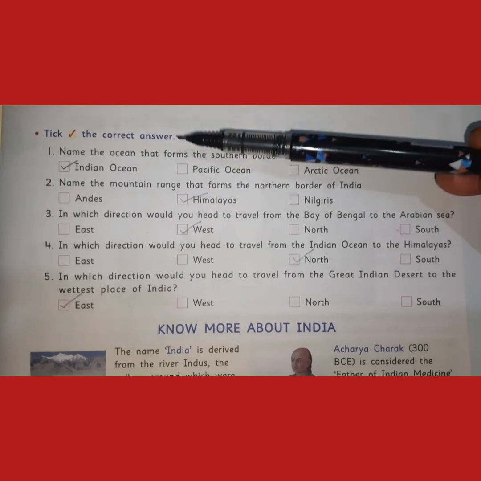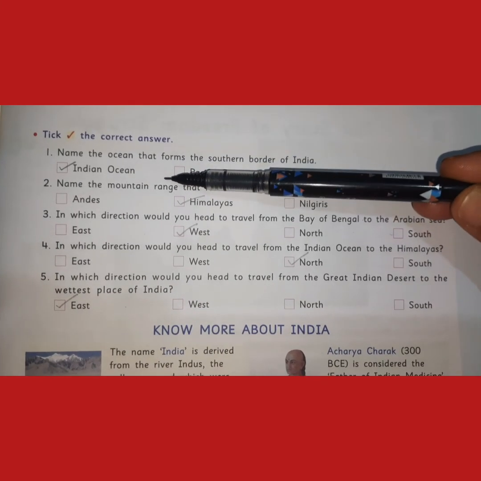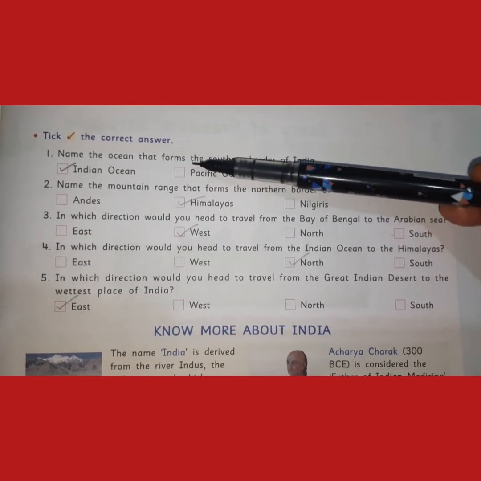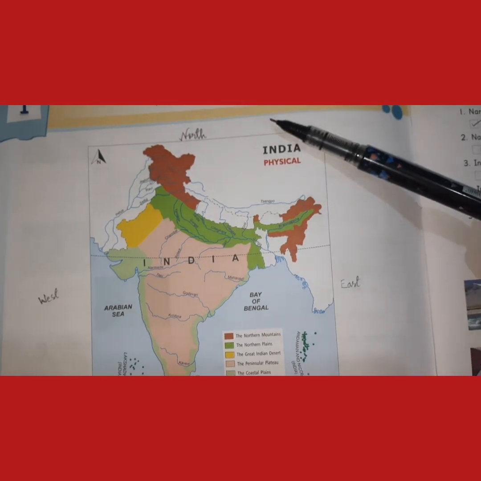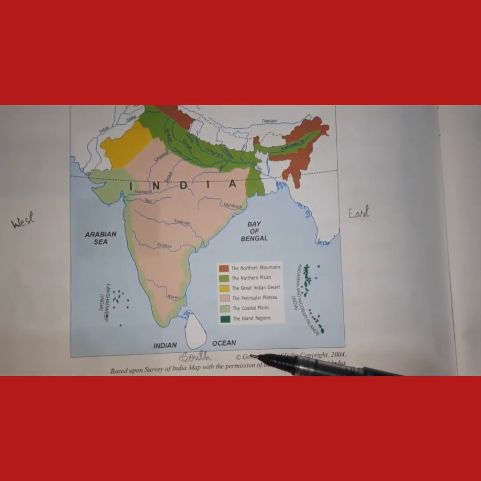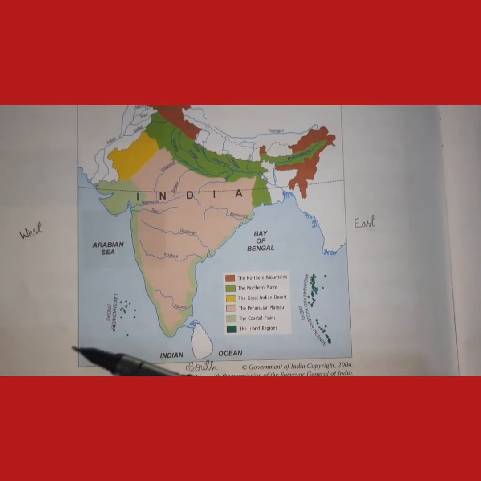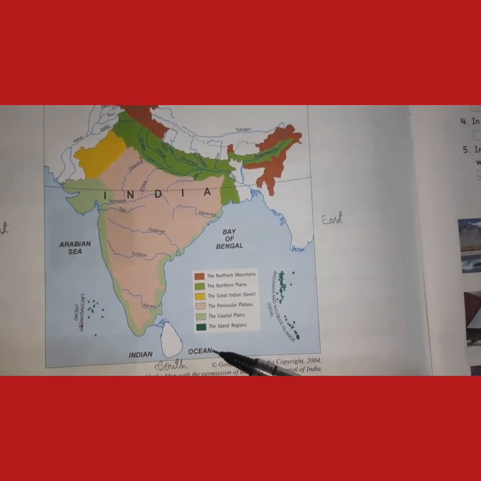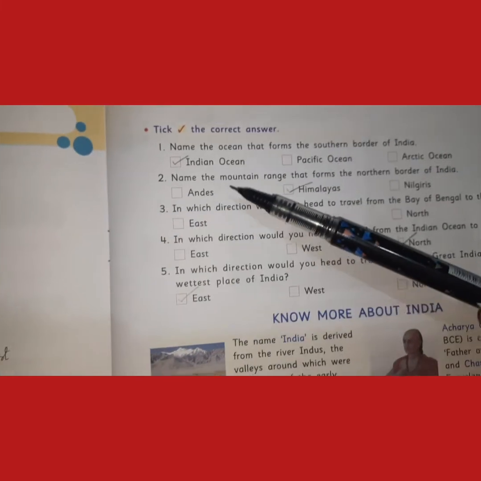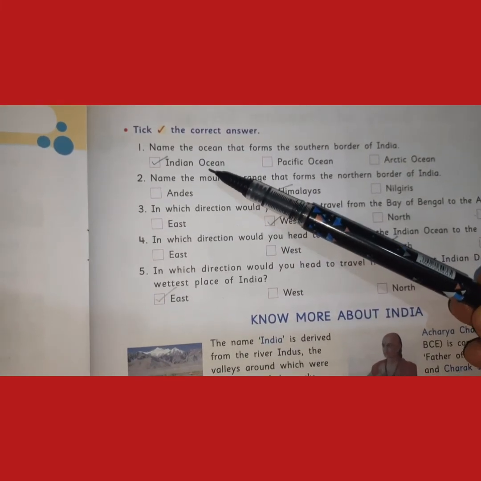Now next is tick the correct answer. First one: name the ocean that forms the southern border of India. See this map properly. This is north, this is south, this is east and this is west. In the south there is the Indian Ocean. So the Indian Ocean is the correct option.